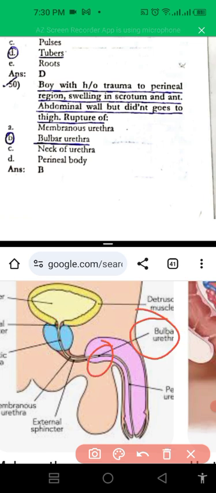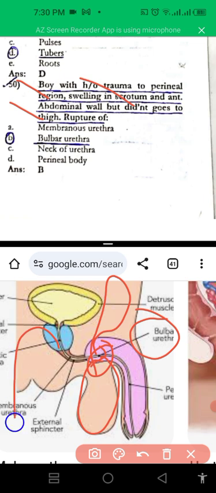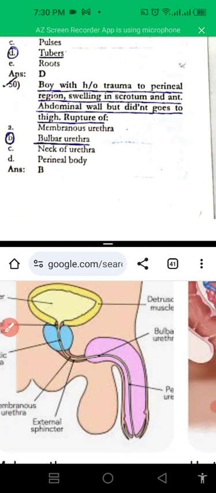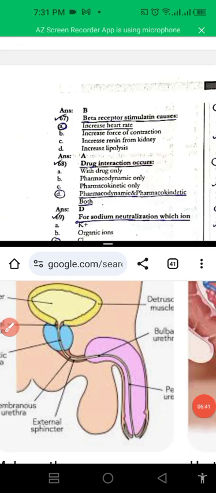When bulbar urethra is ruptured, accumulation of the urine will happen, and swelling will be in the scrotum because urine will go here and then into the anterior abdominal wall. Anterior abdominal wall swelling will also be there, but it does not go into the thigh because a membrane prevents urine from going down into the thigh. So in this way it is prevented. Okay, so the